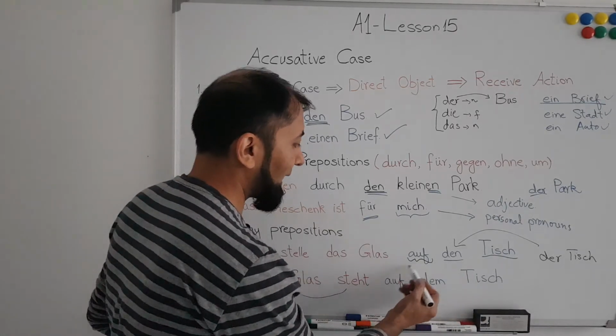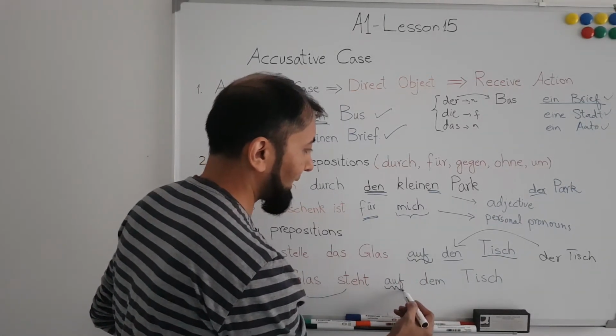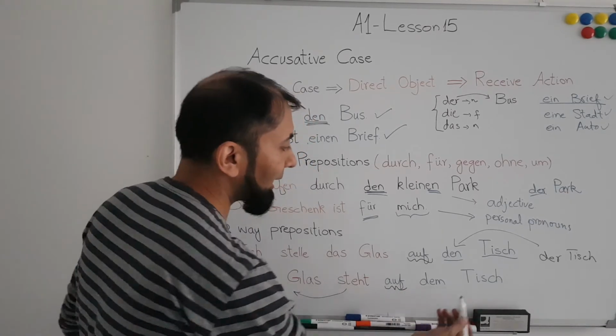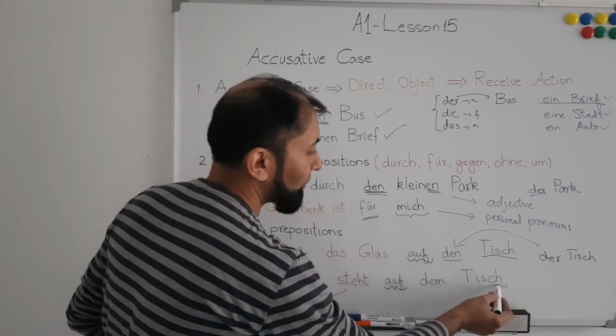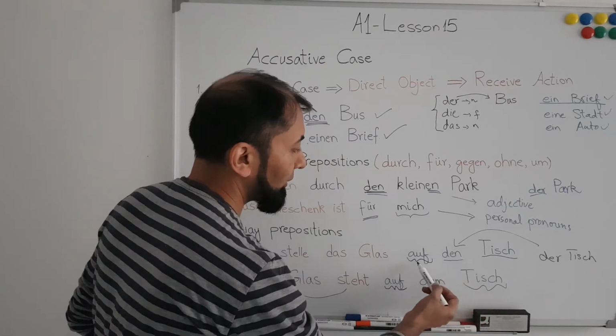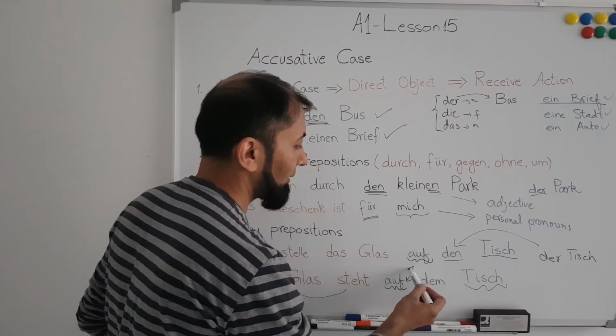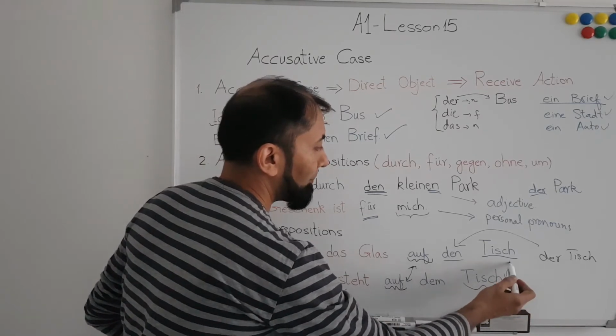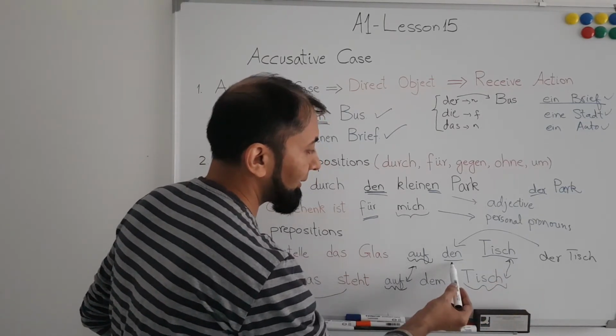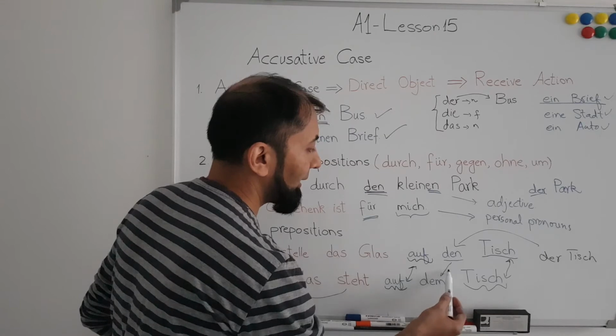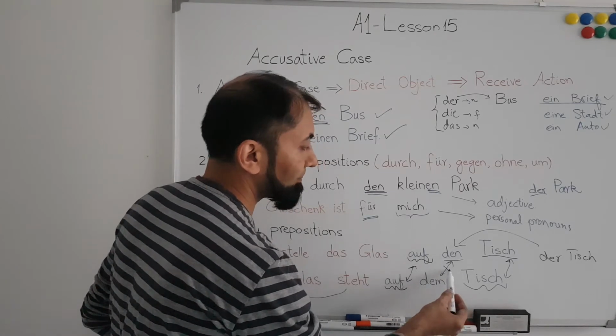Now you see that here you are using the same preposition and the same noun too, but the definite article is different.